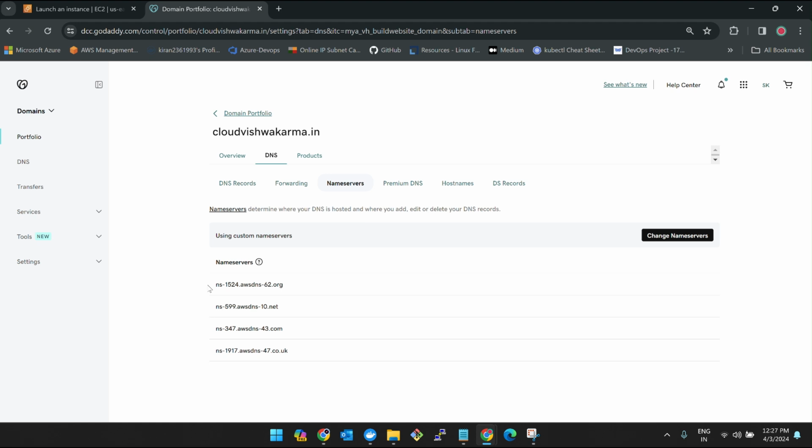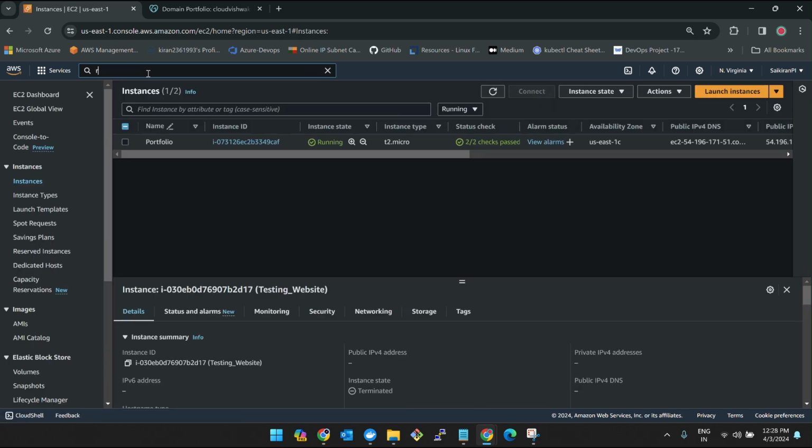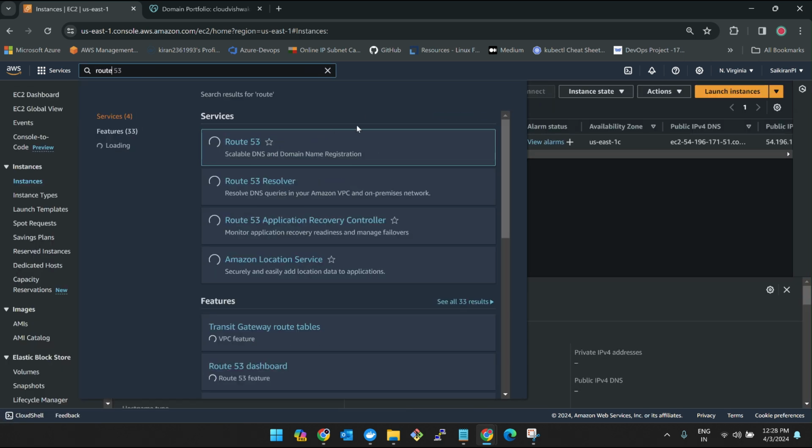So regardless of any cloud, if you are using Azure, GCP, Huawei, Alibaba, IBM, regardless of any cloud, if you are hosting it and if you are taking a domain name from a different website, then what you have to do is make the handshake method between them. So here, these were the name servers. You can ask me, Sai, from where you got these name servers. I'll tell you. We should go to the Route 53 service now.